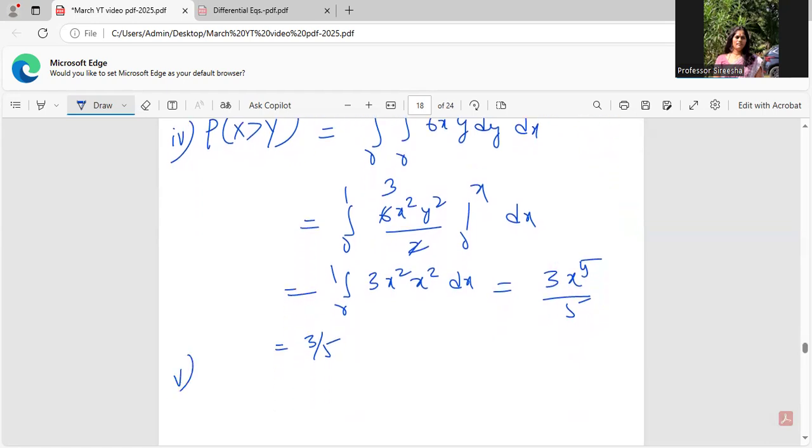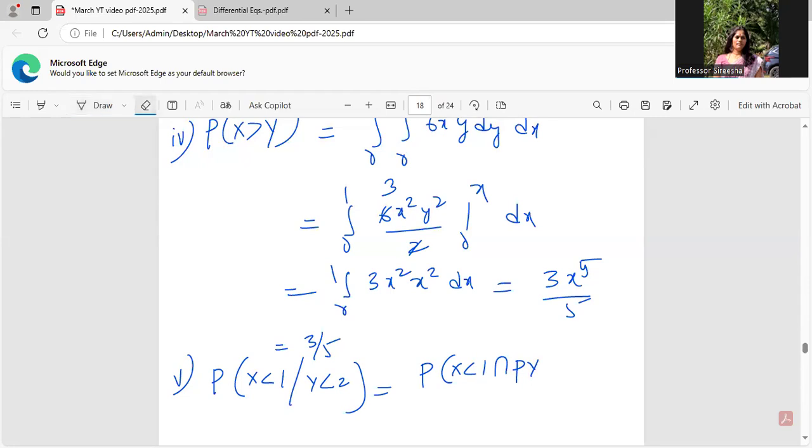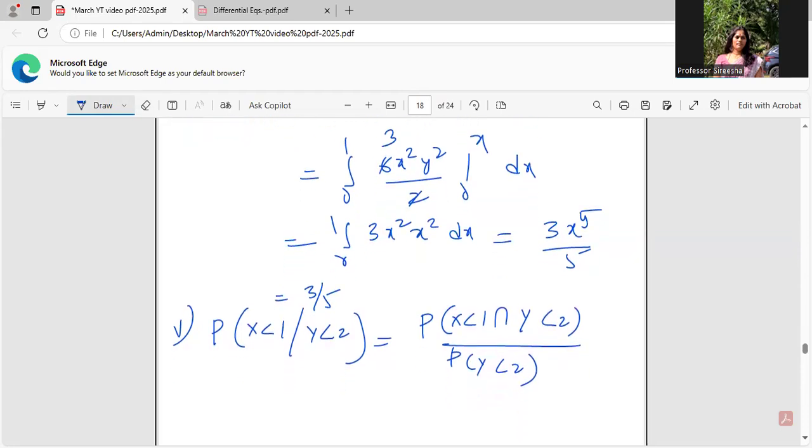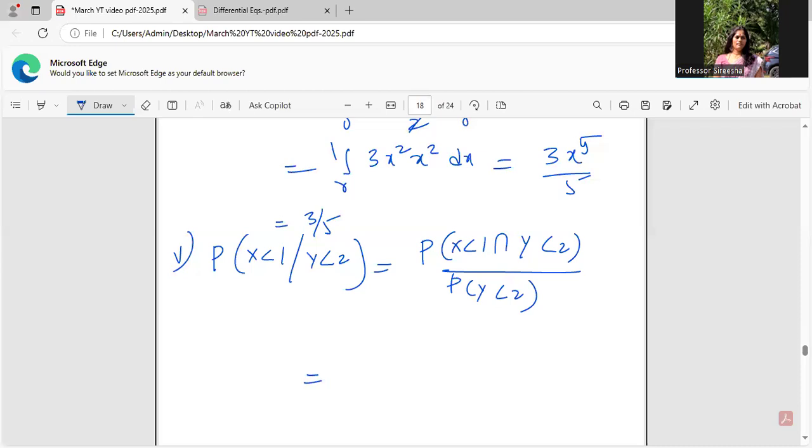The last one, the conditional probability one, that is P of x less than 1 such that y less than 2. What exactly I'll be needing is P of x less than 1 intersection y less than 2, given P of y less than 2. So I'll be needing this integrand. I can just write that integrand how it looks like.